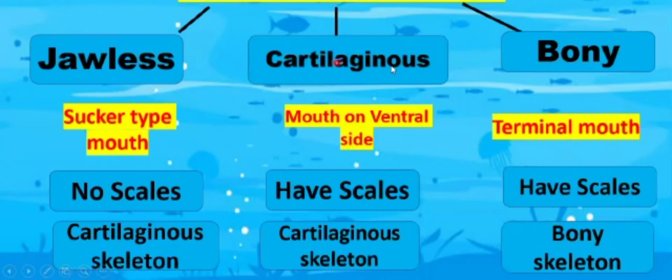So beta, this is all about the class Pisces, that is the fishes. We have divided it into three categories. Now beta, let's come to the examples of the class Pisces. So we have the example, that is the shark. Shark is an example of the cartilaginous fishes. Why can we call the shark a cartilaginous fish? Because its body is made up of cartilage.